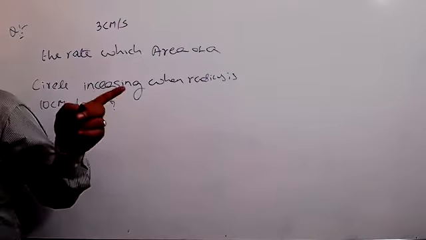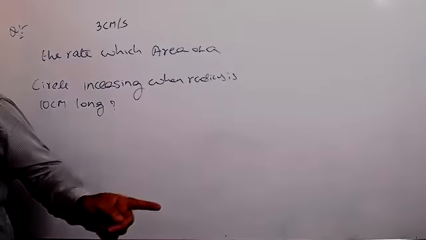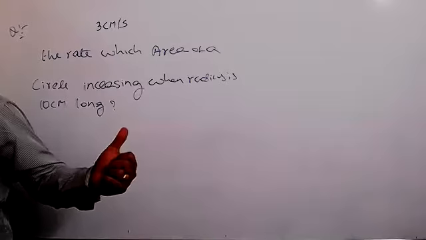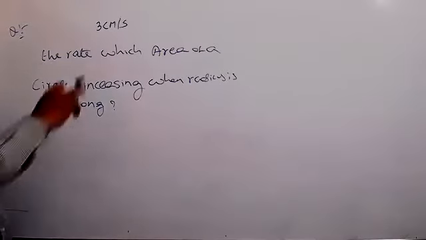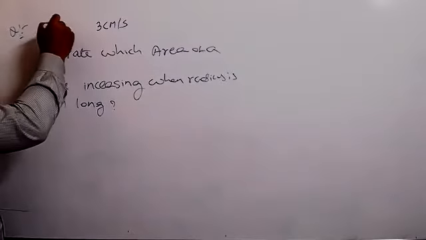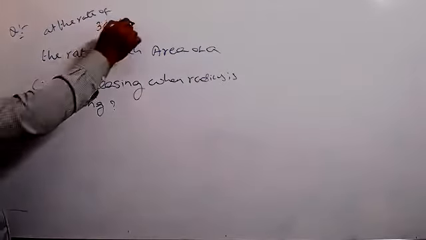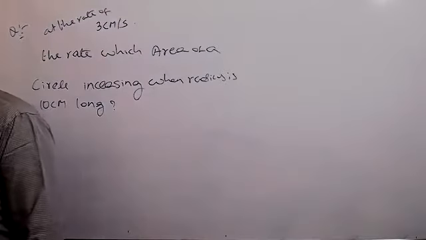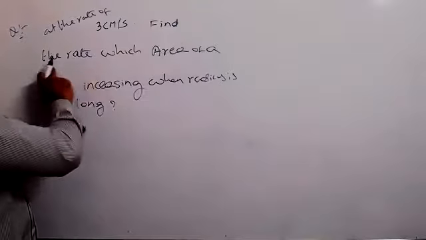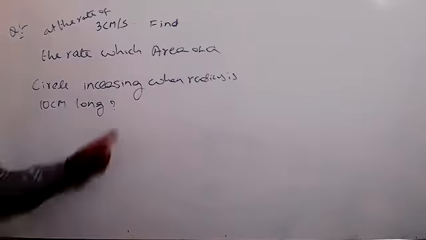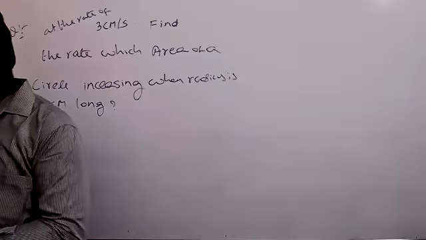The radius of a circle is increasing uniformly at the rate of 3 centimeters per second. Full stop. Find the rate at which the area of a circle is increasing when radius is 10 centimeter long. This is the question now.